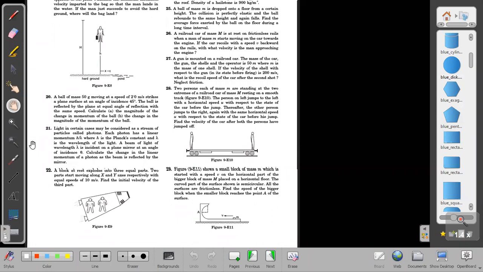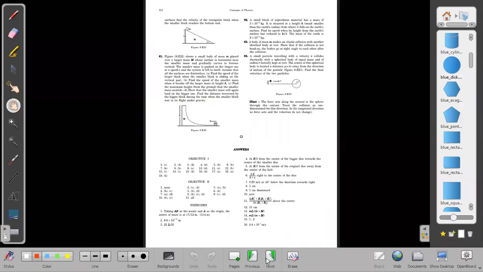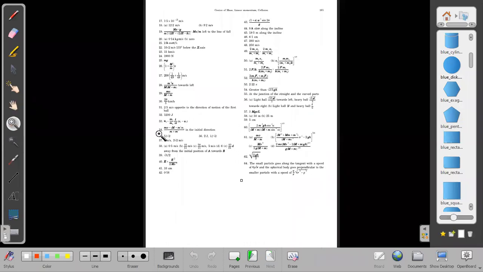So in 28, solution. Same question, exactly the same. Then let us see the answer given for this. With respect to the state of the car before the jump. Yes, same, before jump only, that state only. Same question. Then let us see what answer is given by him. 28th question, same answer only you are getting.